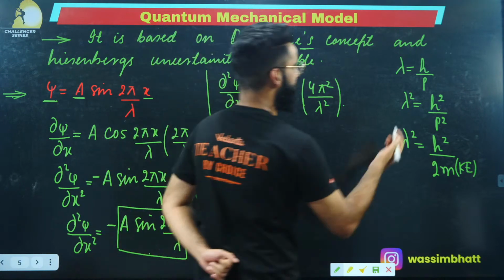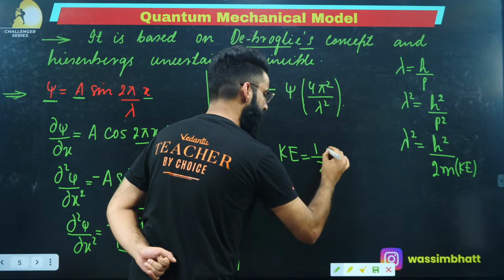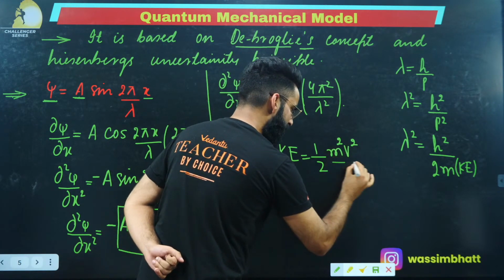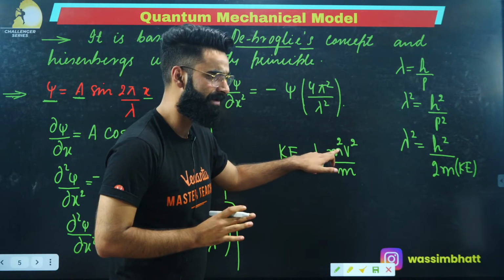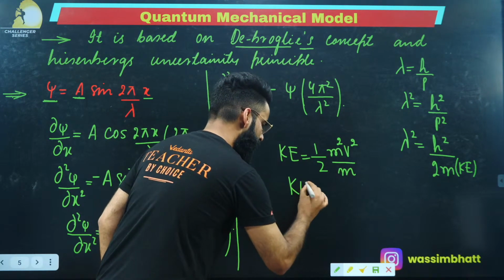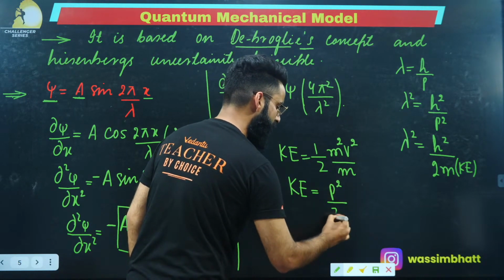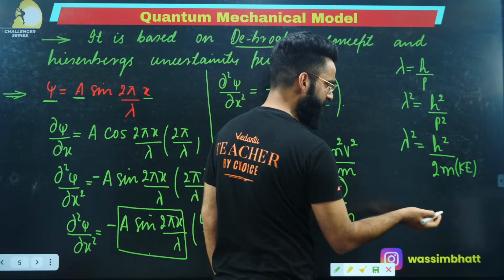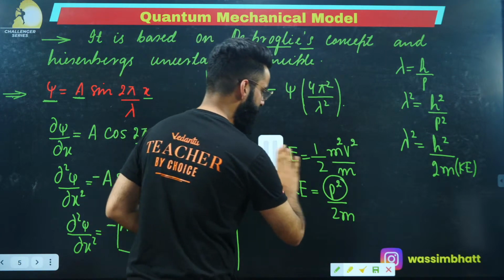Because you all must be familiar with the fact that kinetic energy of the electron is equal to half of mv square, right? If I multiply with mass and divide with mass, there'll be no issue at all. I multiplied the equation with mass and at the same time divided with mass as well, correct? So kinetic energy becomes equal to m square v square, which I call as p square divided by 2m. So instead of p square, I can write 2m multiplied by kinetic energy. Same is the thing which I wrote over here, right? I'm sure it's clear to you.